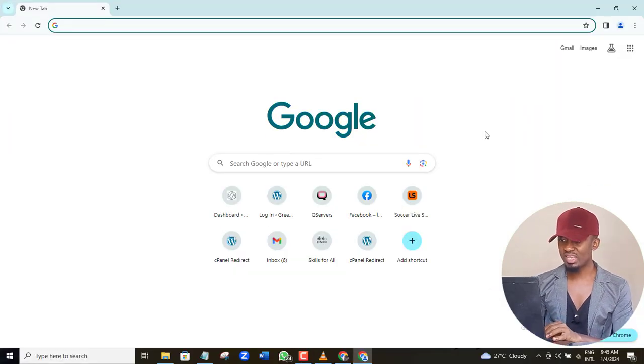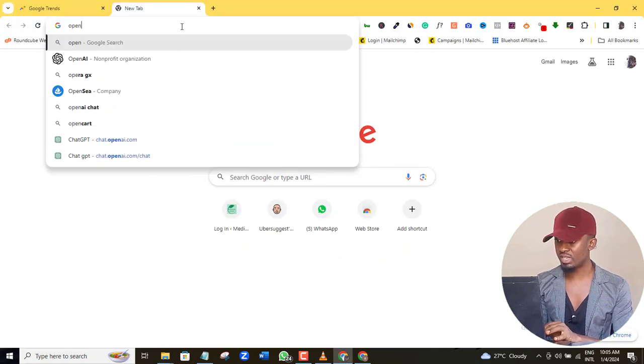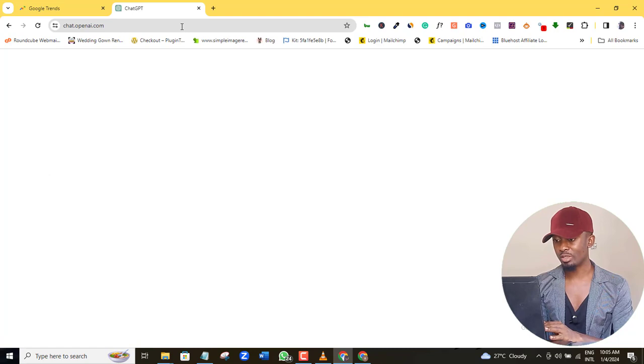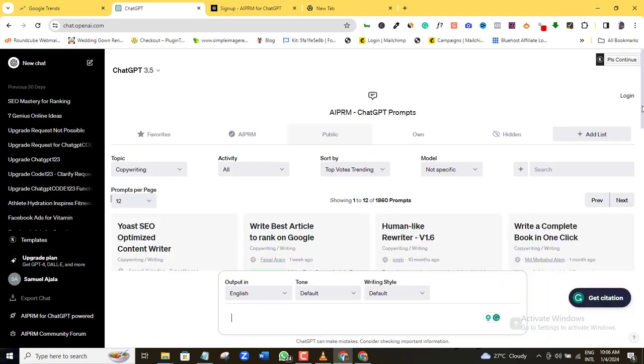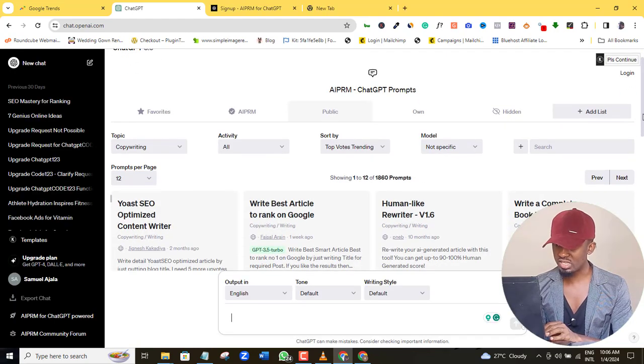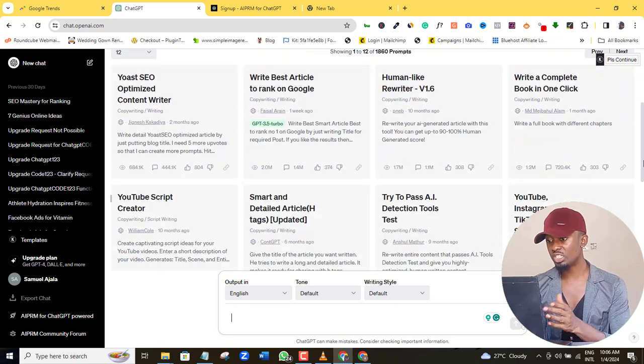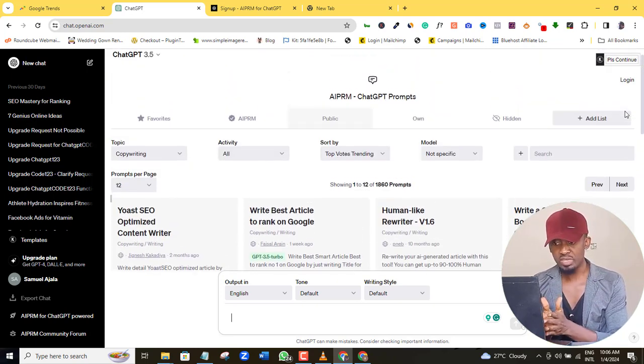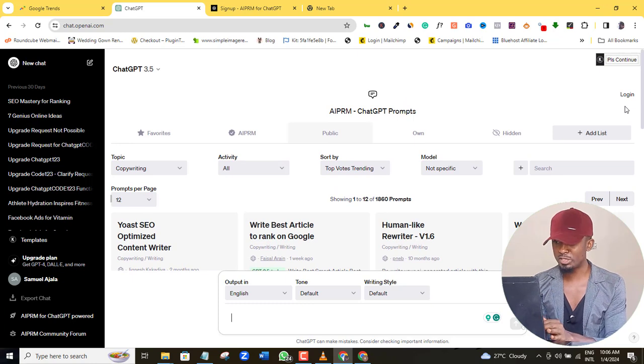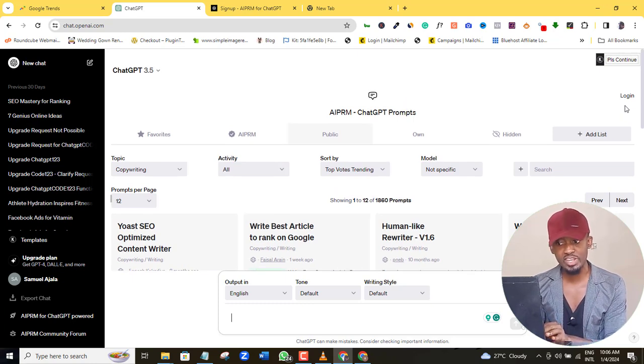The next thing I want to do now is to go to ChatGPT. So I will open my ChatGPT. If you don't have a ChatGPT account, just go to openai.com and sign up for a free account. So here I am in ChatGPT. Just in case your ChatGPT dashboard doesn't look like mine, that will be because I have enhanced the functionality of my ChatGPT with another free AI tool.